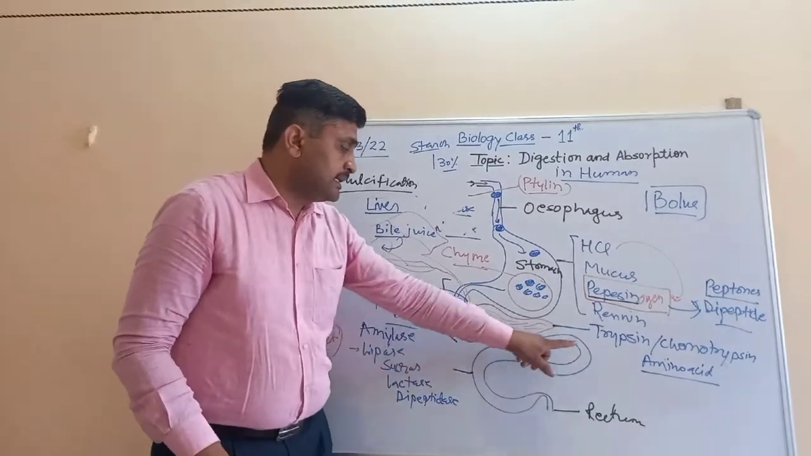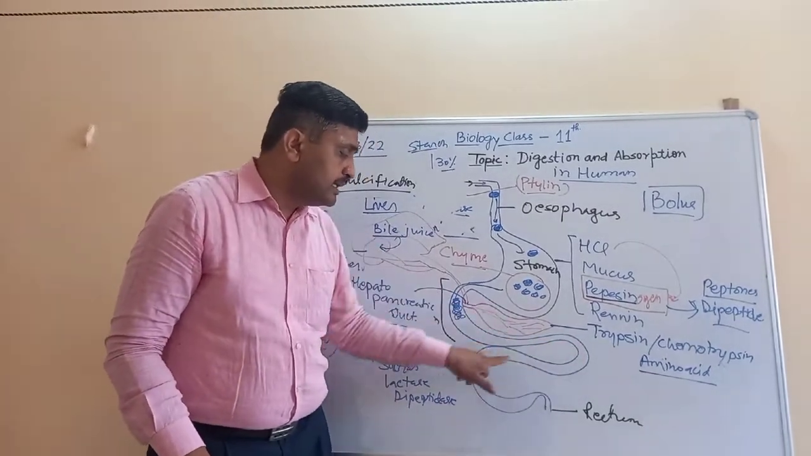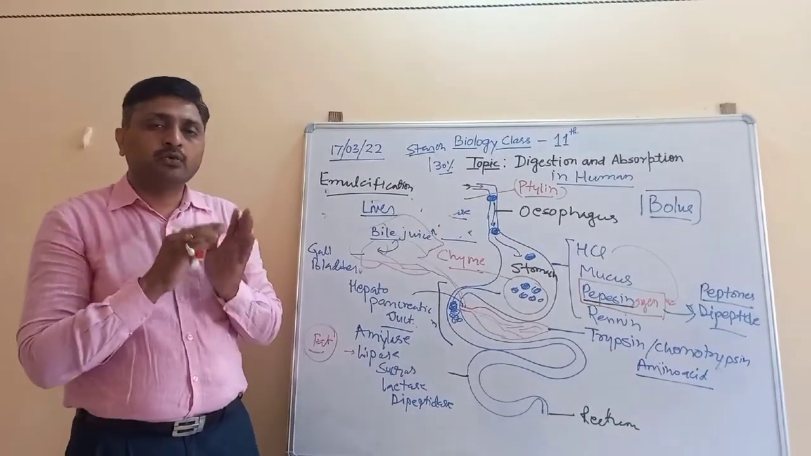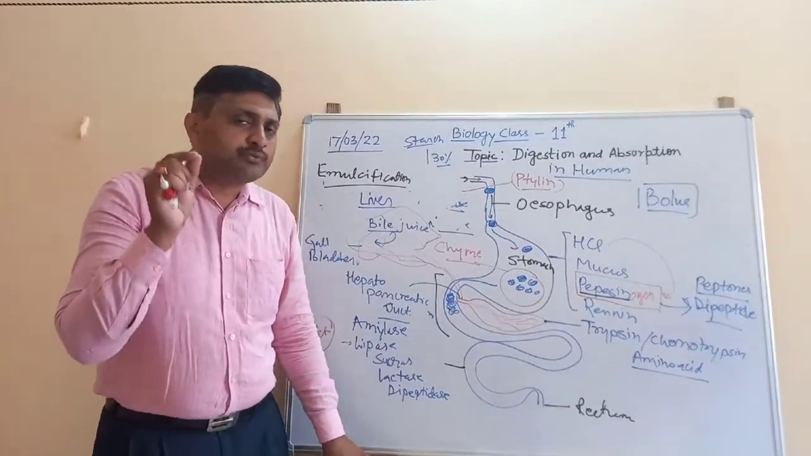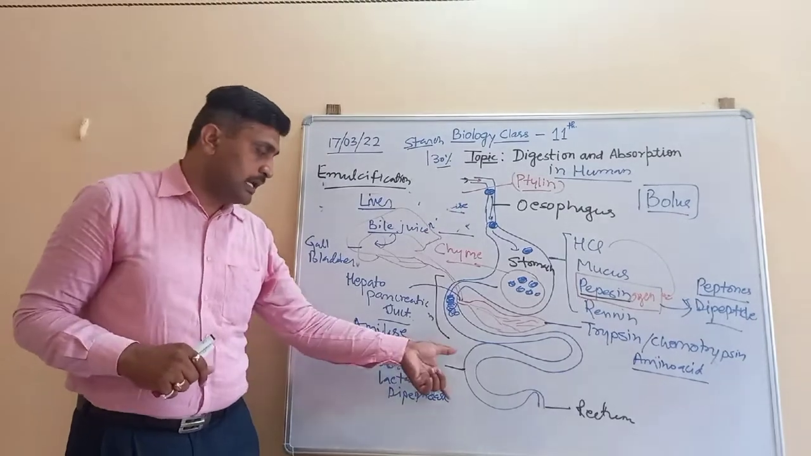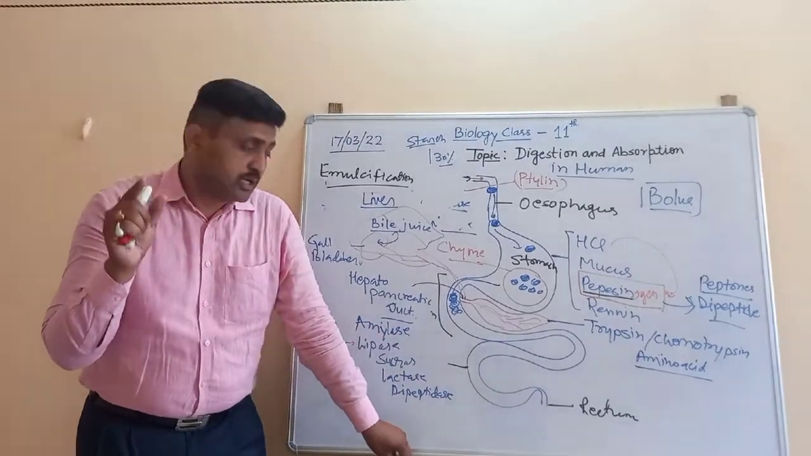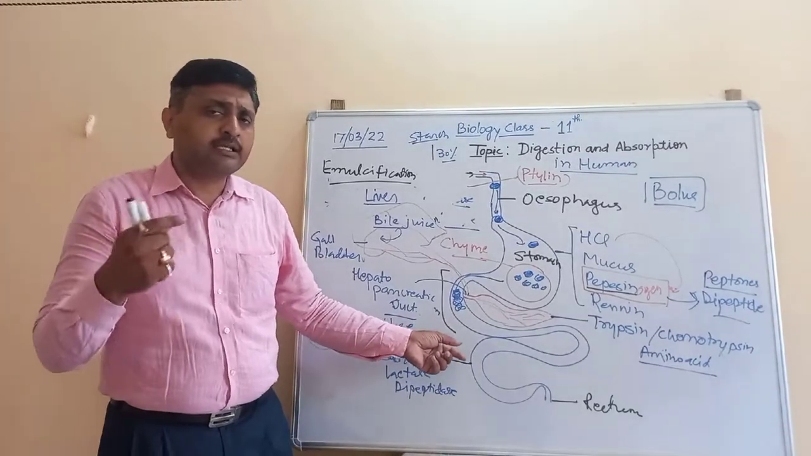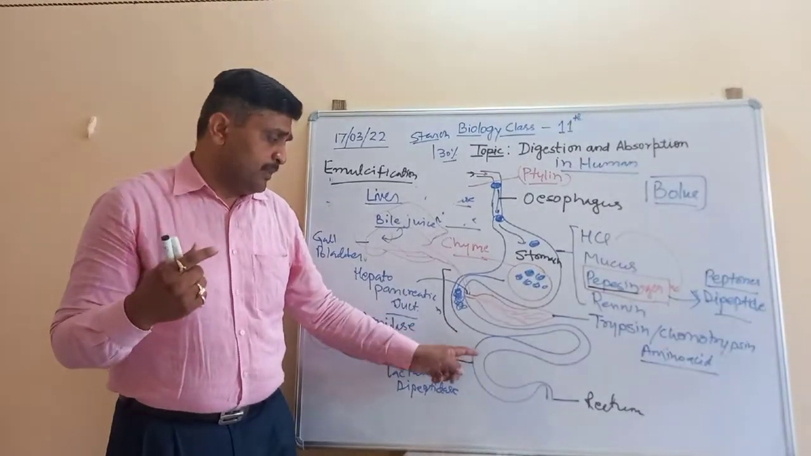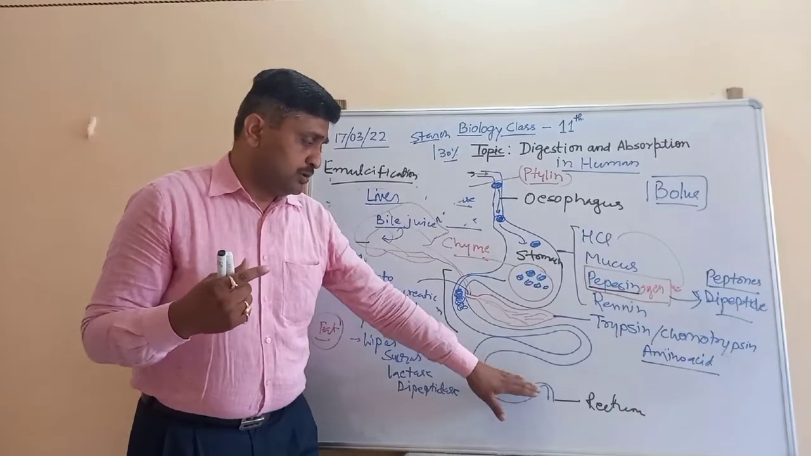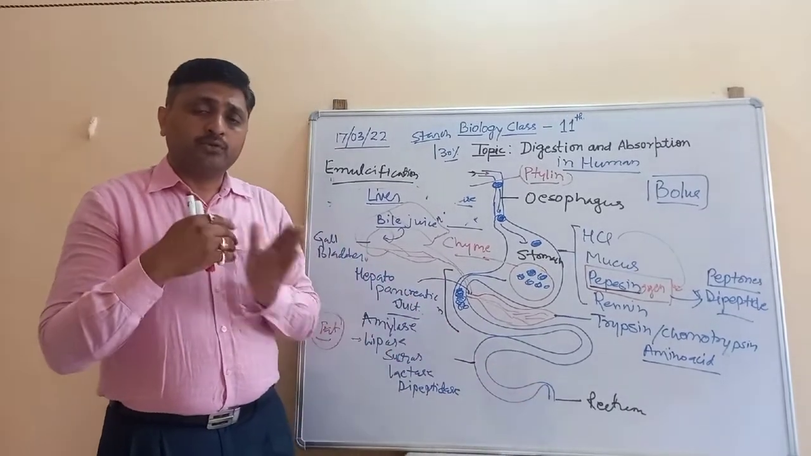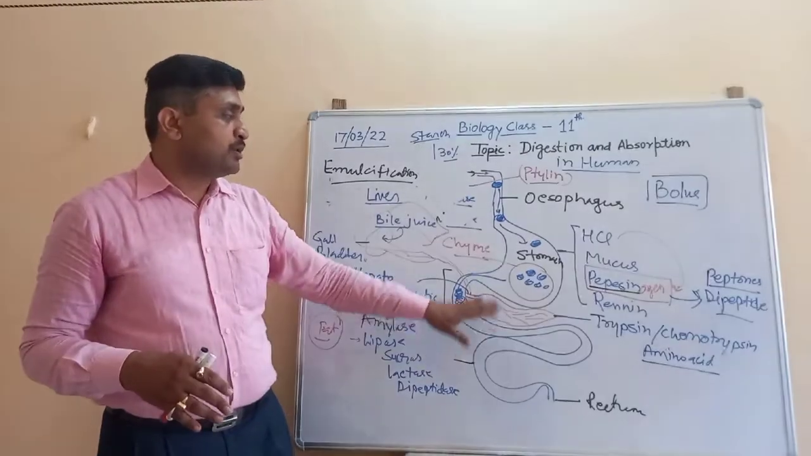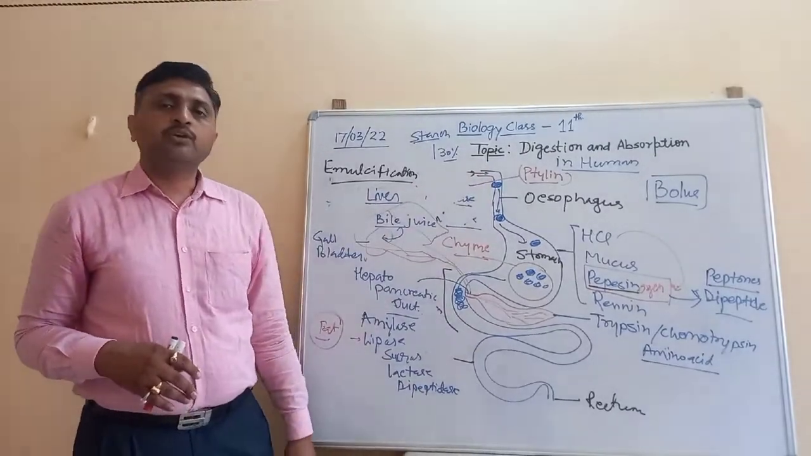After that, the undigested food material is passed into the large intestine, and in the large intestine no digestion takes place, only absorption of water. After the absorption, the remaining undigested food material passes through the rectum into the cloaca, and is passed out from the body. That is the complete process of digestion in human beings.